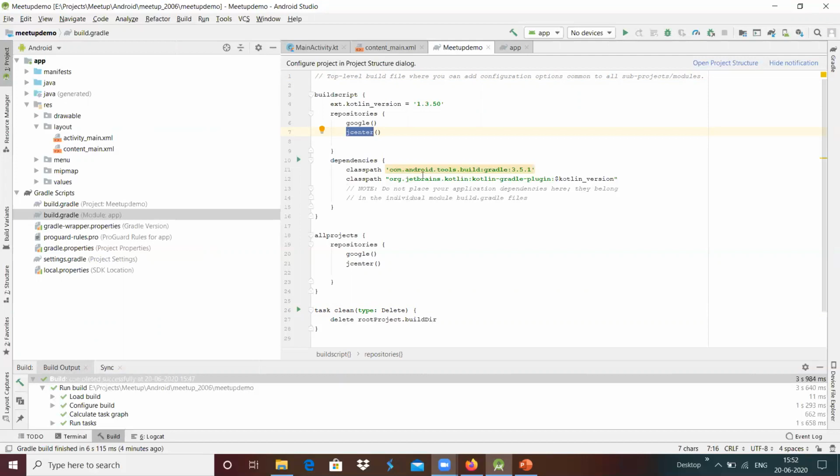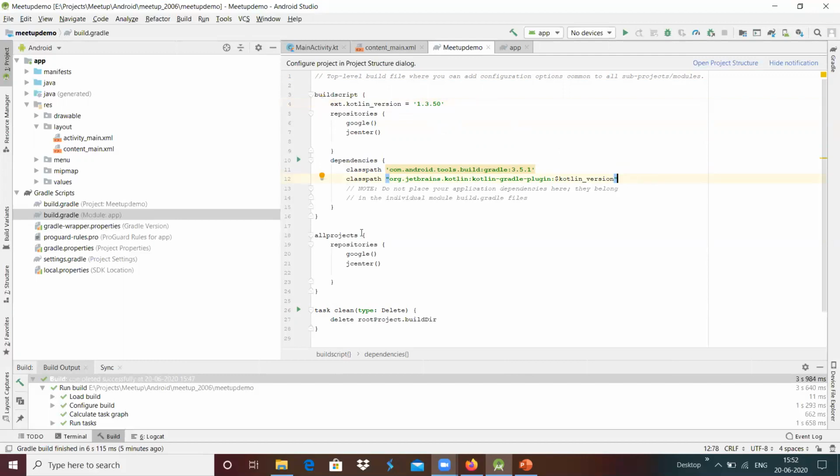And after that, we have something like a classpath, which can be used as a dependency. For example, we wanted to build with Gradle, which version of Gradle scripts should be used. For that, we will be using this com.android.tools.build:gradle 3.5.1, which provides the Gradle build scripts to be used. And after that, we have a Kotlin Gradle plugin, which version it has to be used. For example, the Kotlin version, we have defined 1.3.50 is the Kotlin version, which is defined over here.